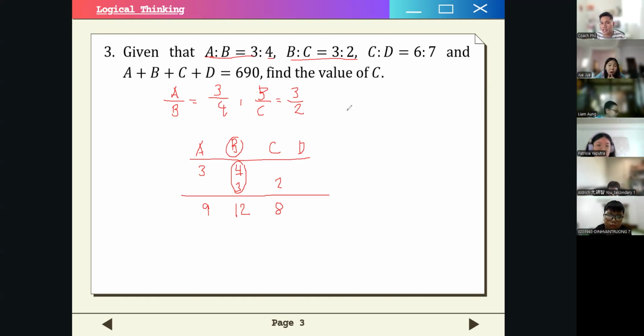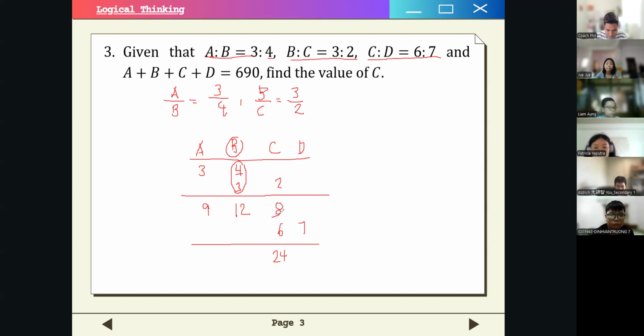So we do this again for our next ratio, which is C is to D is equal to 6 is to 7. So we write here 6 is to 7 for C and D. And then we do the same, no? We find the LCM of 8 and 6. And the LCM is what? We have 24, right? Can you all agree on this? So this is 24. So again, we adjust the ratios of the other variables.